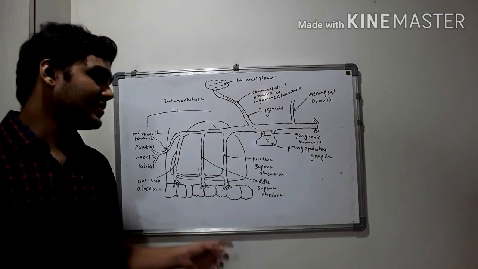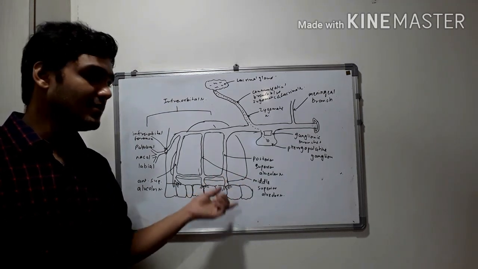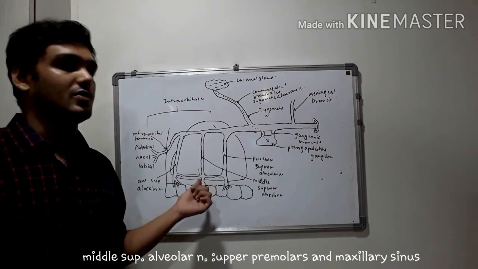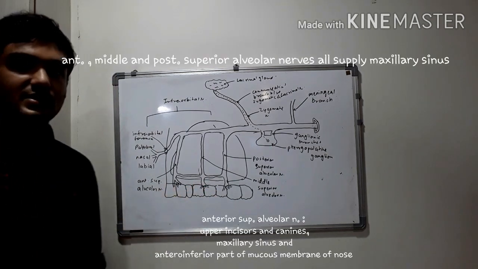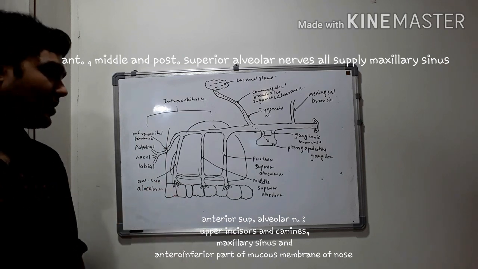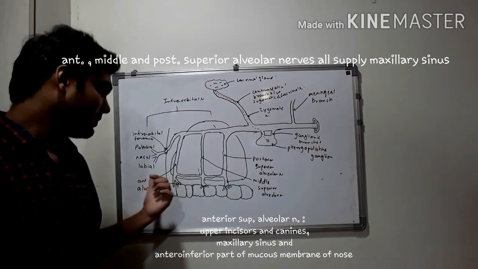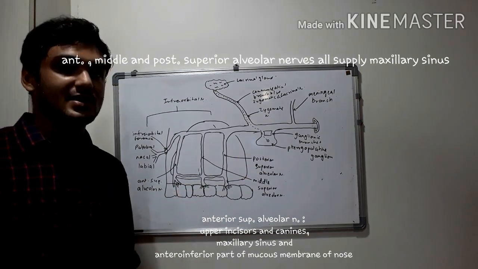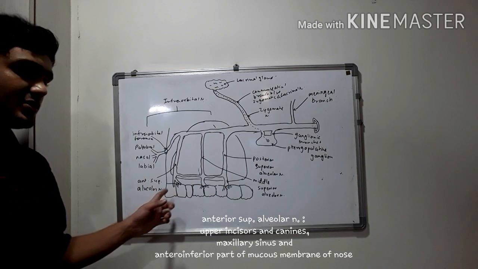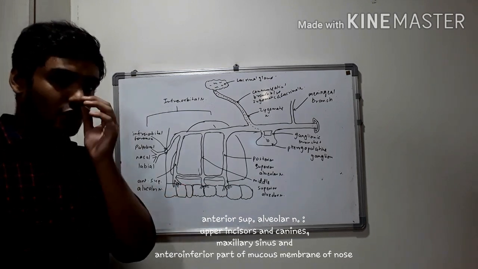Now we saw that posterior superior alveolar nerve supplies the upper three molars. The two premolars are supplied by middle superior alveolar nerve, and the anterior superior alveolar nerve supplies the incisors and canines. Moreover, all of these three branches are involved in the supply of maxillary sinus, and the anterior superior alveolar nerve also supplies anterior-inferior part of the nose.